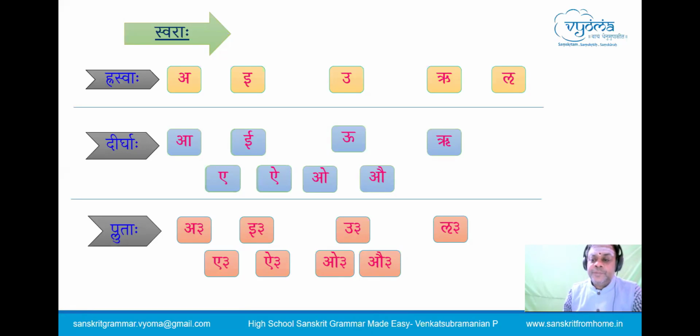Now the basic question anybody will ask is, what is this matra, sir? What is the measure of a matra? Is it 1 second? What is it? Has our ancient Shastra defined it? Yes, our ancient Shastra has defined it. The matra, what they say, is the involuntary blinking of the eye. Suppose I blink the eye. The time taken for the involuntary blinking of the eye is called 1 matra.